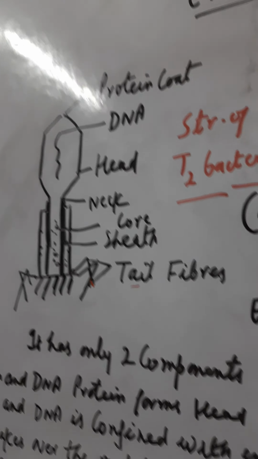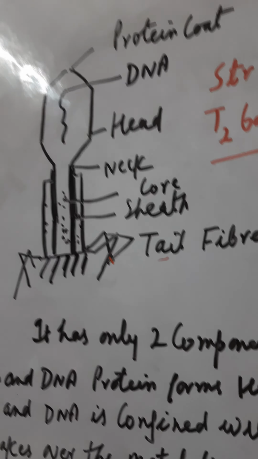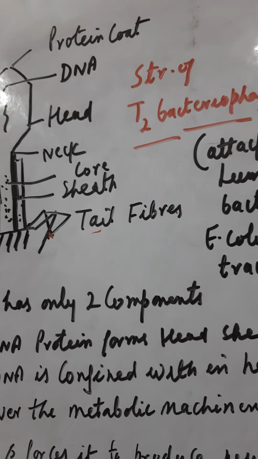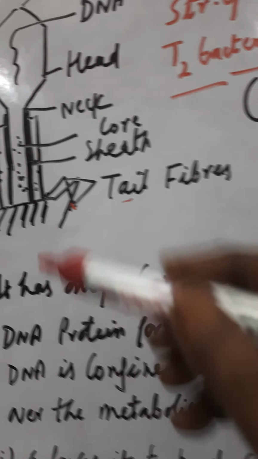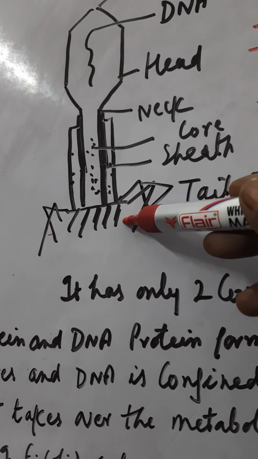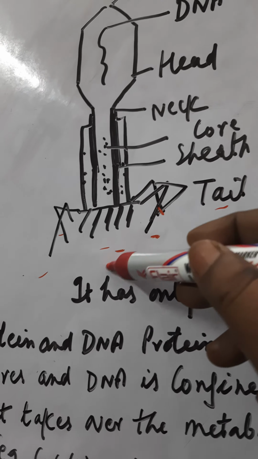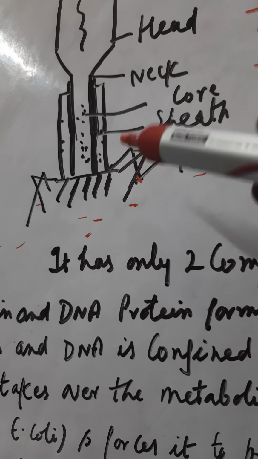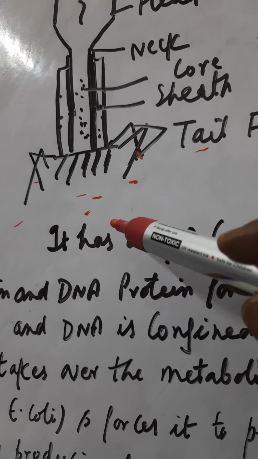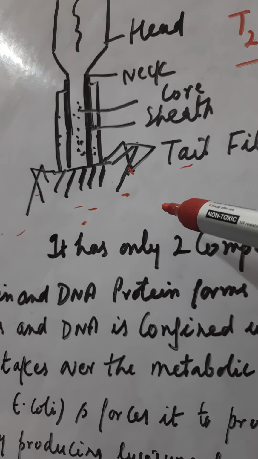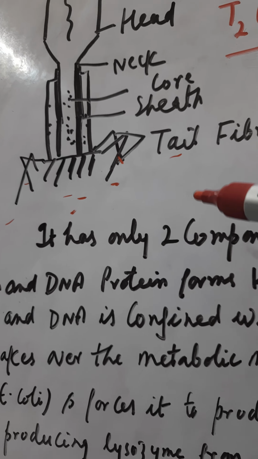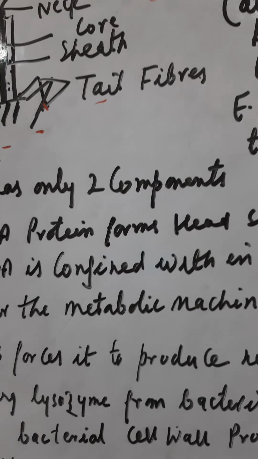Now, it takes over the metabolic machinery of the bacterium, for example E. coli, and forces it to produce the bacteriophages. Suppose that this is the bacteriophage, it will be parasitizing on the bacterium and it will take over the metabolic machinery of the host, that is the bacterium. For example E. coli, and ultimately the new phages will be produced, which are called bacteriophages.